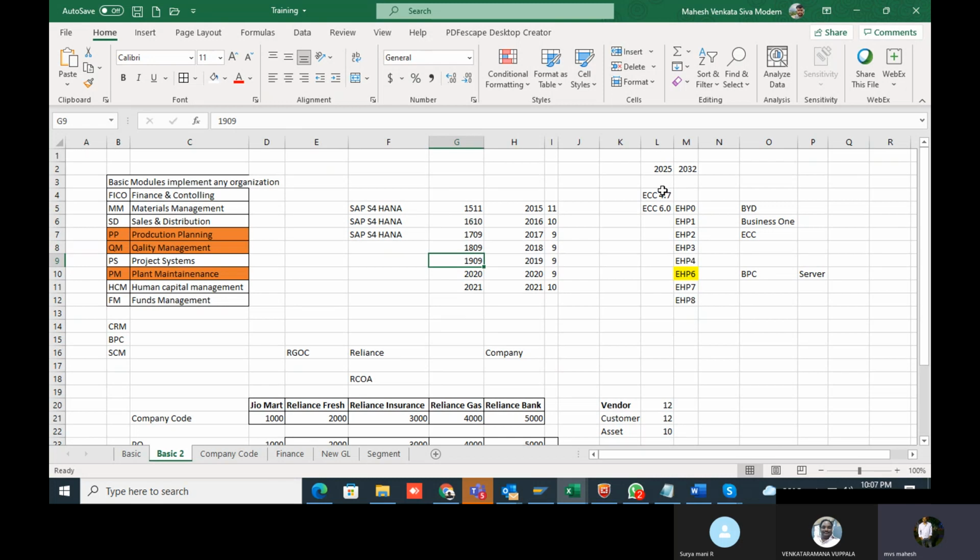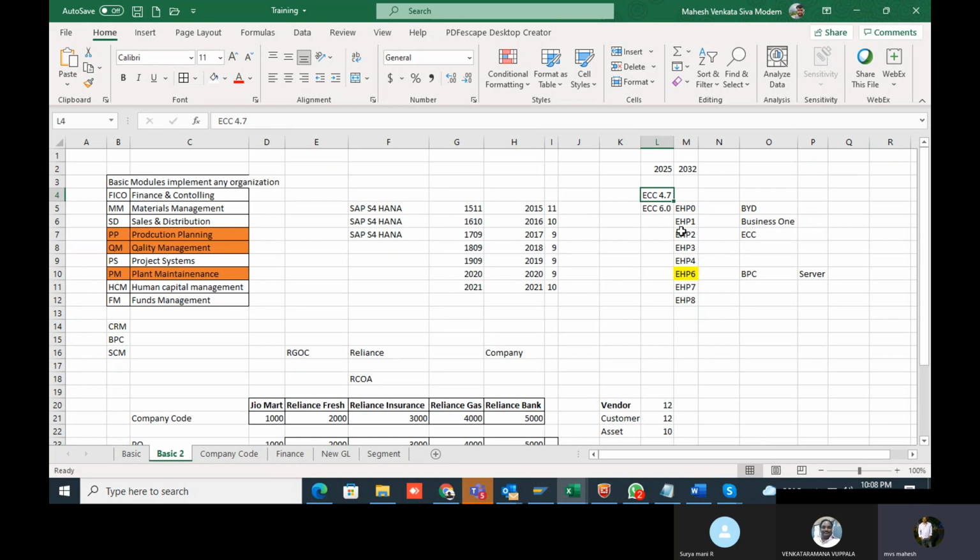Coming to the ECC version, SAP introduced SAP 4.7, ECC 4.7. And in 2005, I believe, they introduced ECC 6.0. In ECC 6.0 also there are different versions, because each and every year they introduced different versions, like how they introduce 1511, 1610 in S4HANA.